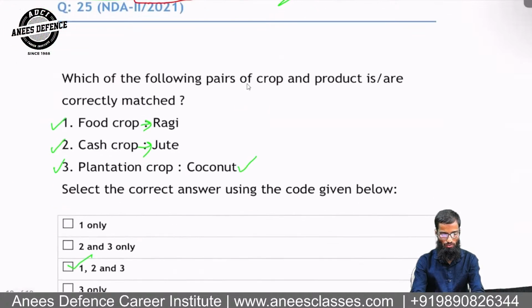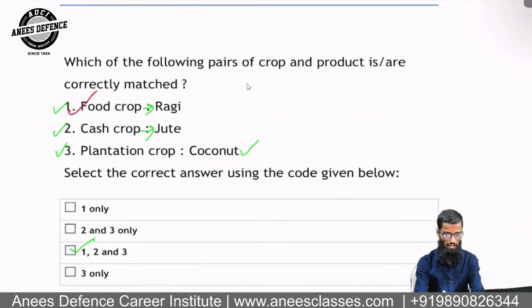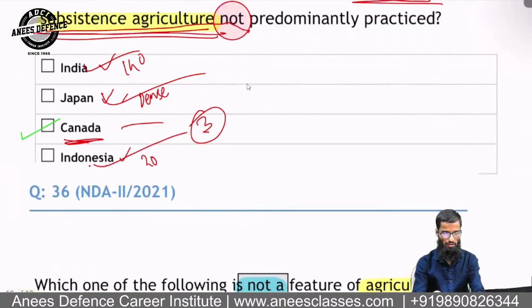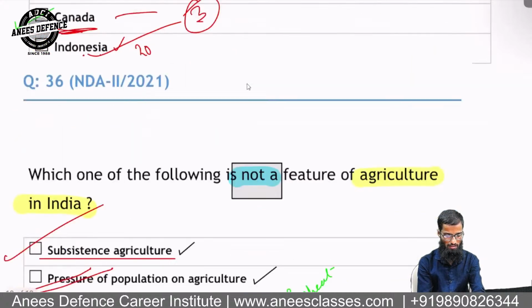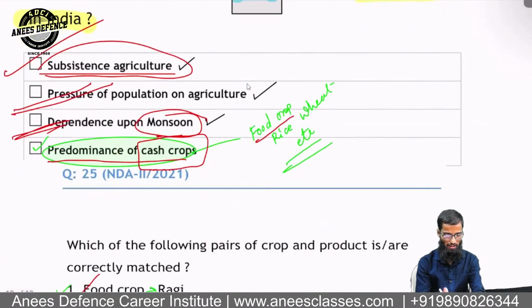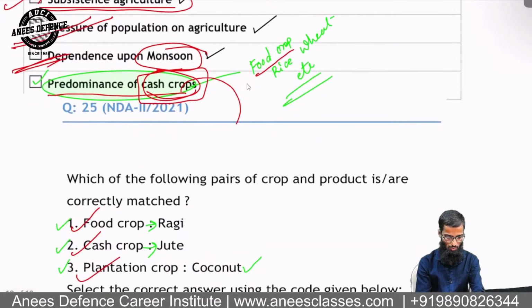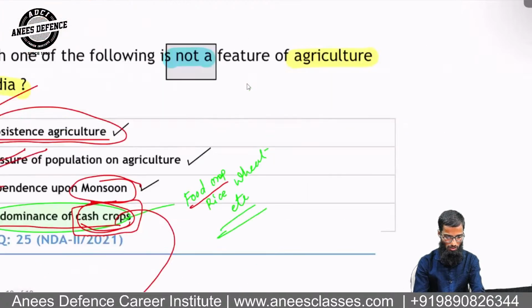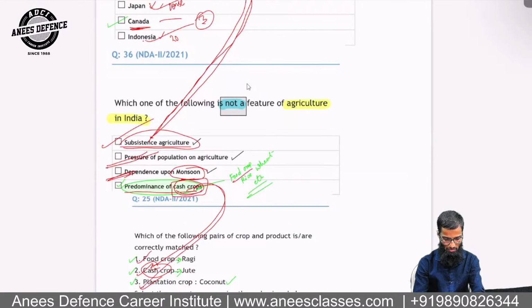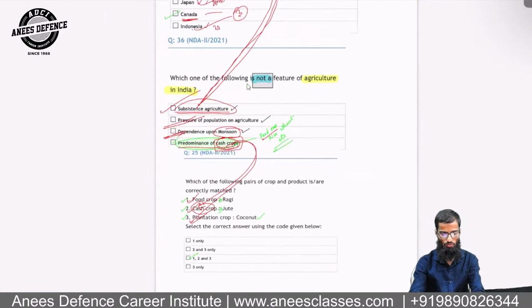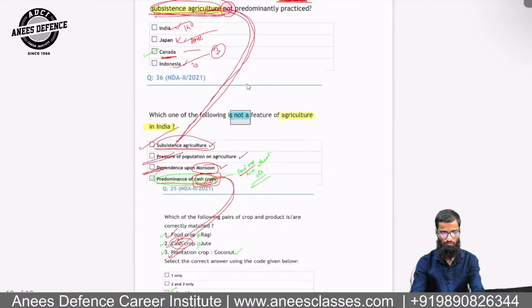And the third question, which was related to the food crop, cash crop, and plantation crop. Now, look, here the word is intensive agriculture. Here again, it is subsistence agriculture, same. Then here you have cash crop. That crop is again repeated. So every question has some linkage. Okay, here this word is here. You can see this question was repeated here. Then cash crop is taken in the option. So this is how you need to understand.